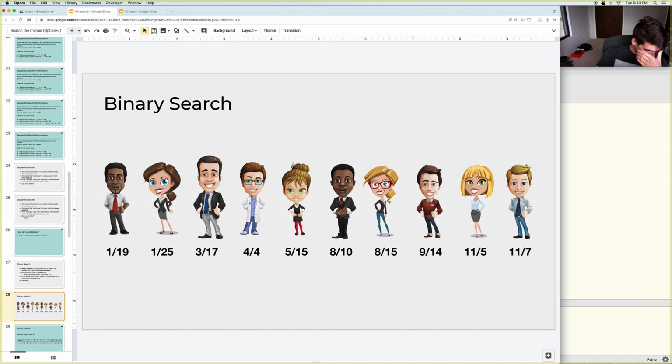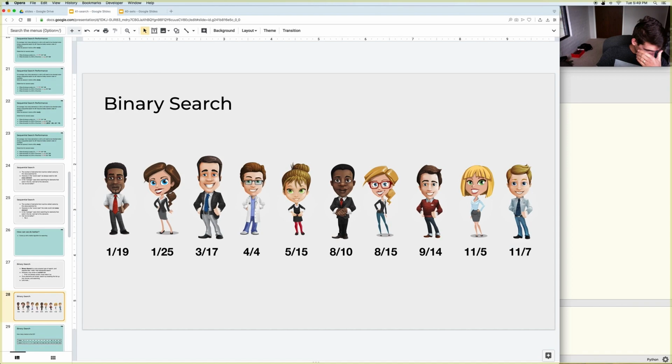Yeah, okay. So let's look at this example here. Let's say that these are some people that are lined up and sorted by when their birthday is. For the purposes of this example, let's just say that this guy has his birthday on 1/19, so January 19th, whereas this guy has his birthday on 11/7, so November 7th, right?